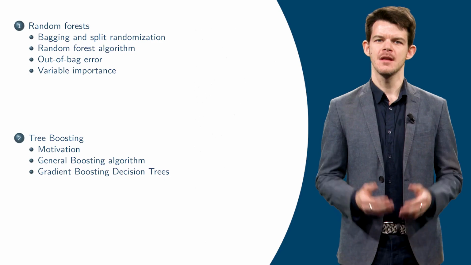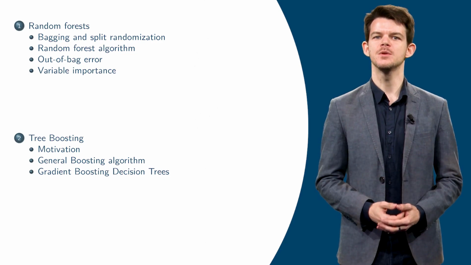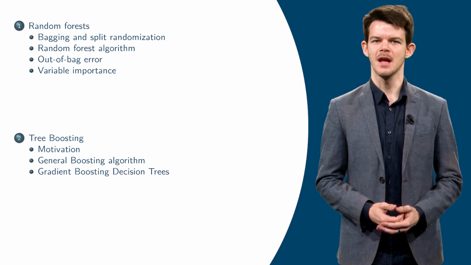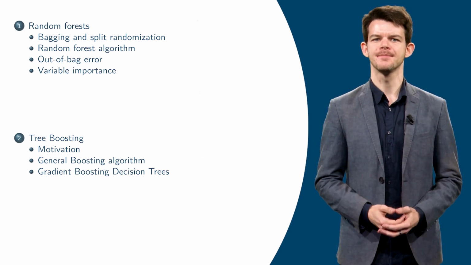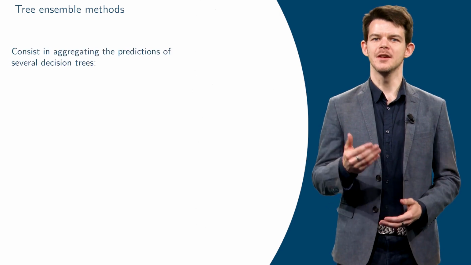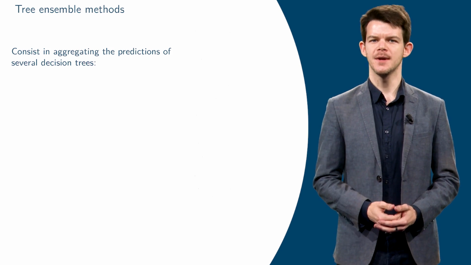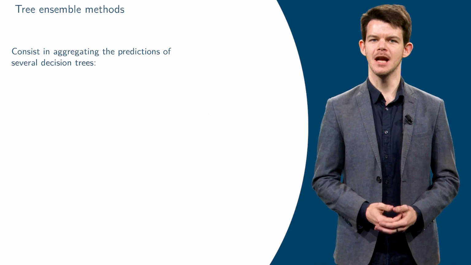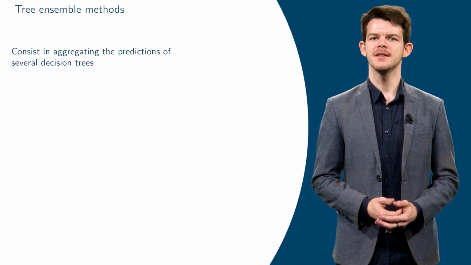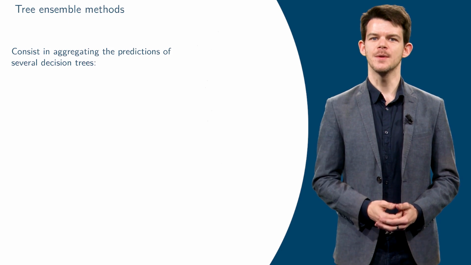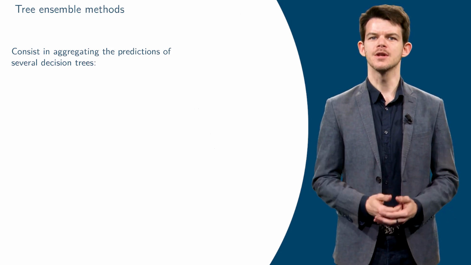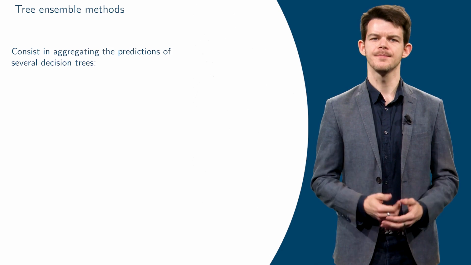Hello everyone! In this session, we will study ensemble methods based on decision trees. These methods are mainly decomposed into two main classes of predictive algorithms, random forest and boosting. Ensemble methods consist in combining elementary or weak predictors in order to obtain a new aggregated predictor with better predictive performances compared to any single elementary predictor. Tree-based ensemble methods thus consist in aggregating decision trees, whose construction has been seen in the previous session.